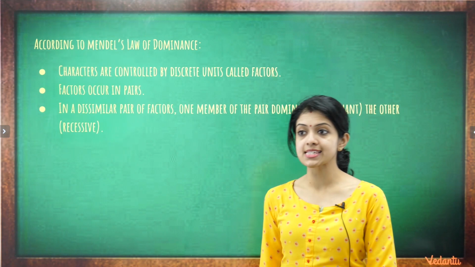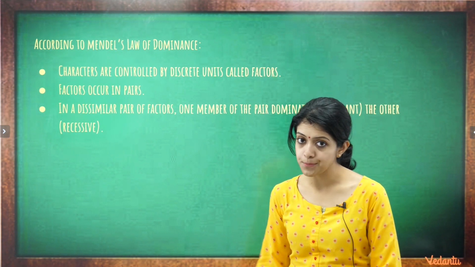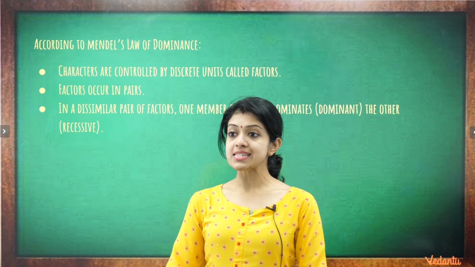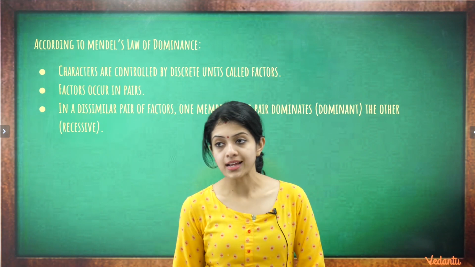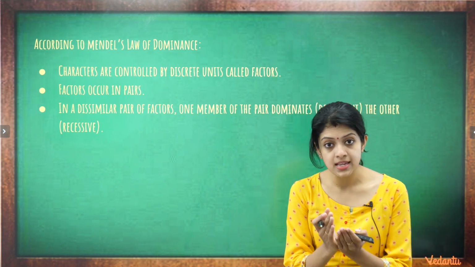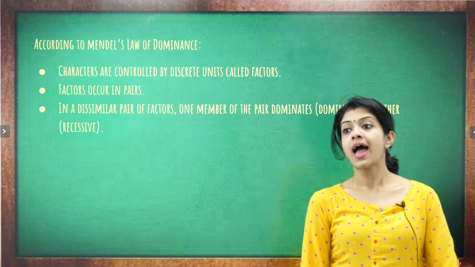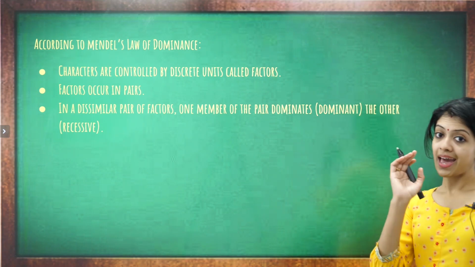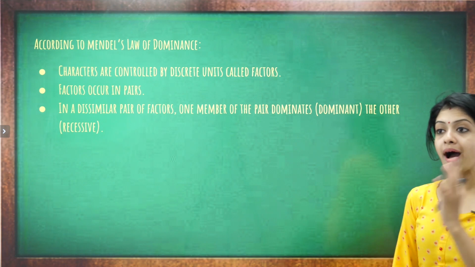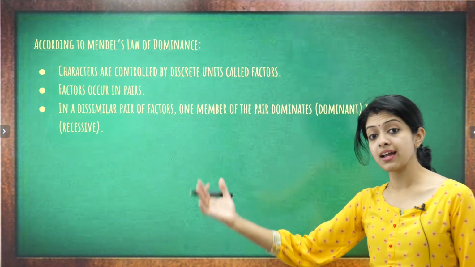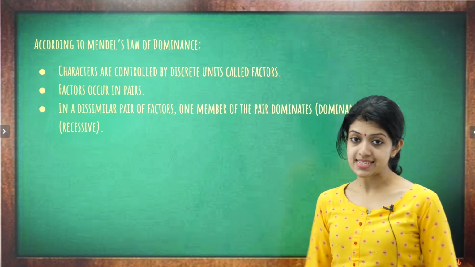Yes, the monohybrid cross, and it states mainly 3 points, according to which characters are controlled by discrete units called factors, and factors occur in pairs. We are talking about the alleles here, and in a dissimilar pair of factors, wherein we talk about the heterozygous condition, one member of the pair dominates the other one, which is recessive.